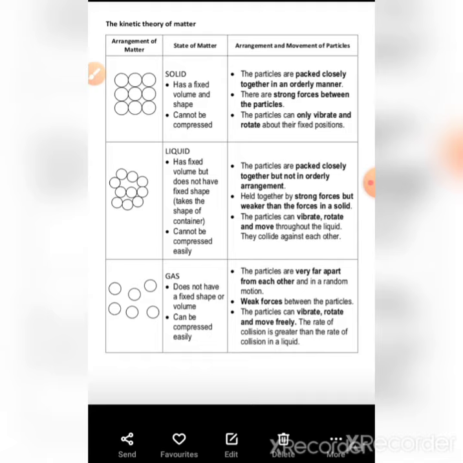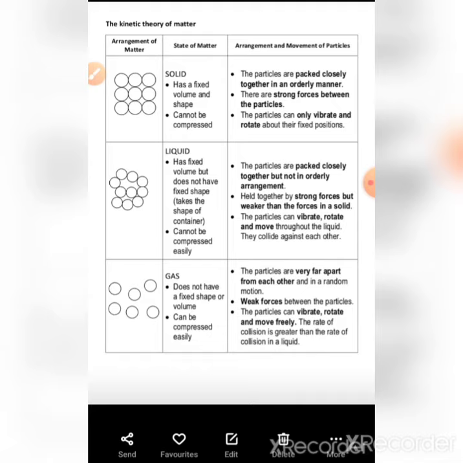You are all familiar with it. If you are not familiar, you can make an experiment. Take some water in a glass and then pour it into a bottle. Clear? Liquid has fixed volume but doesn't have fixed shape.